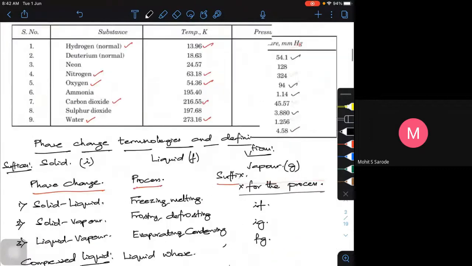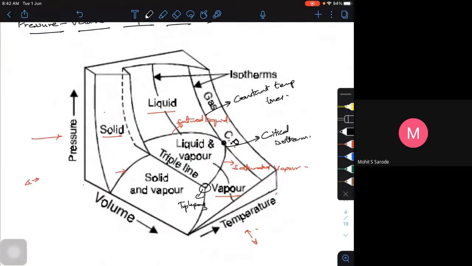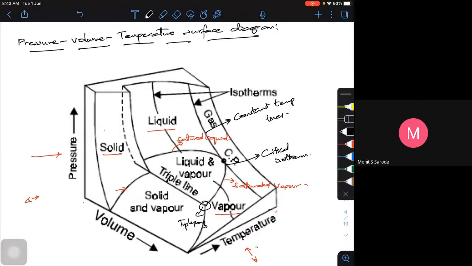So what I am showing is for water. A similar kind of PVT surface we can have for oxygen, nitrogen or hydrogen, which are examples of gases, and which are also pure substances. Okay, is that clear? So this is what a PVT surface, pressure, volume, temperature, surface diagram is. They call it the PVT surface diagram.